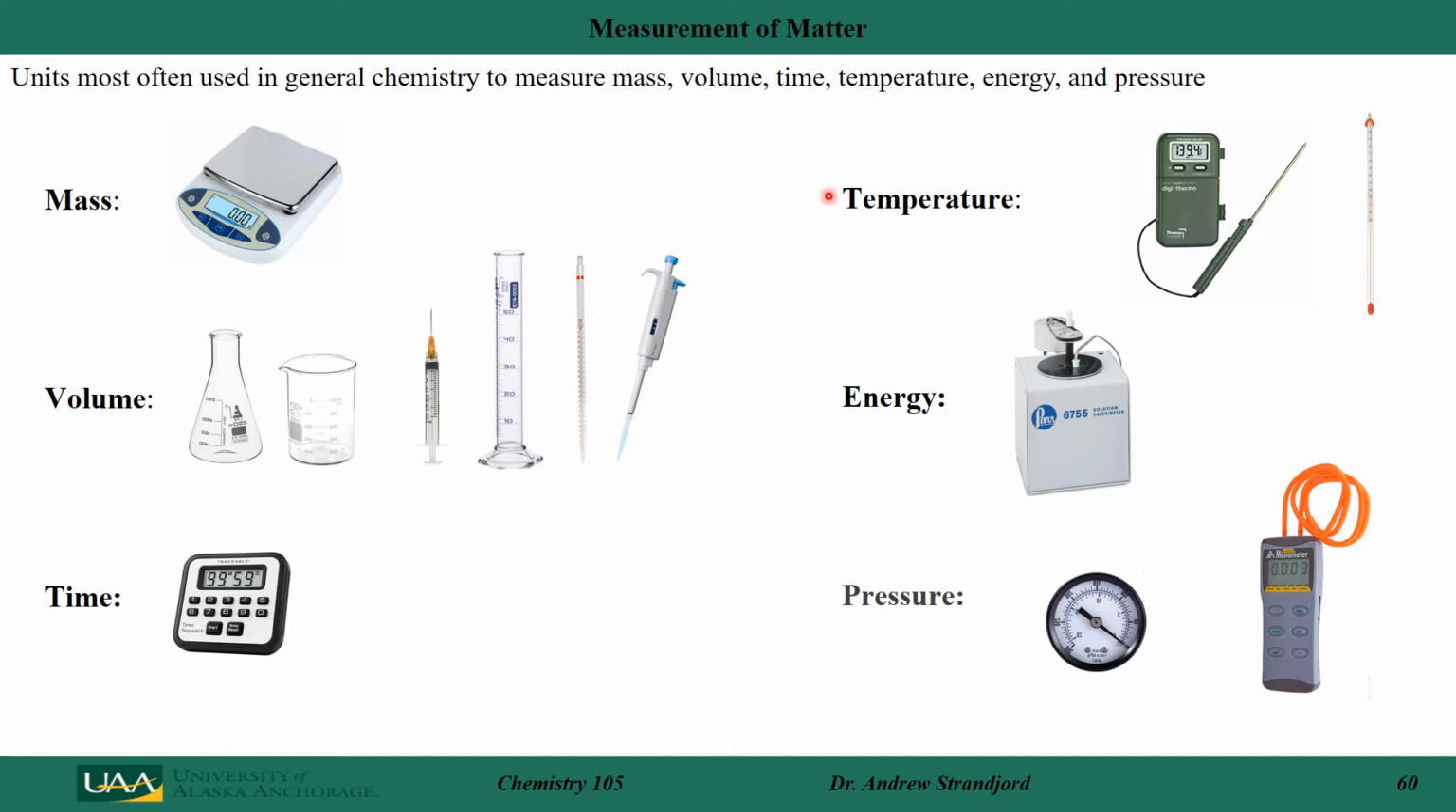For temperature, we still often use a very simple thermometer, either alcohol-based or mercury-based, but we're now transitioning over to digital temperature measurement using thermistors or thermocouples. For energy, we typically use something called a calorimeter, which we will do in the 2nd semester of general chemistry. And to measure pressure, we use a pressure gauge. We no longer use those mercury-based manometers where we look at the height of mercury in a tube.